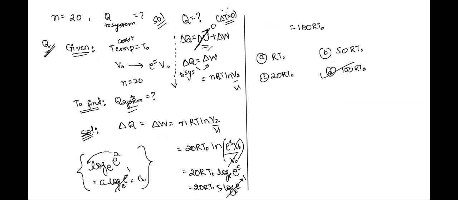And then we know the formula for work done for an isothermal process, that is nRT log V2 by V1. We know the initial and final values of volume. We will substitute the formula and get the final answer, that is 100 RT. What is 100 RT? 100 RT is the amount of heat supplied to the system, and it is also equal to the work done by the system, right?